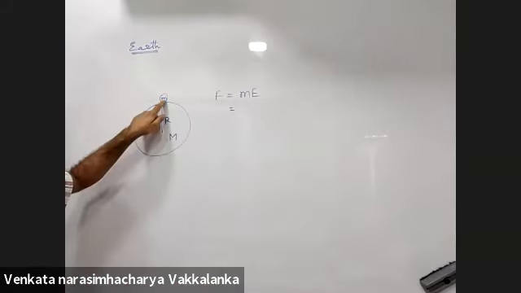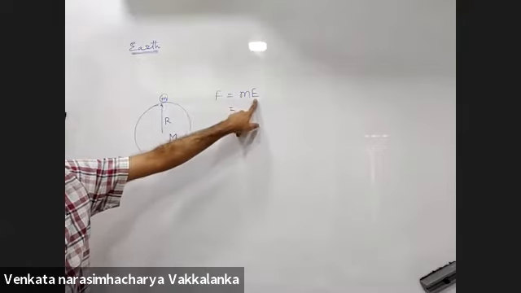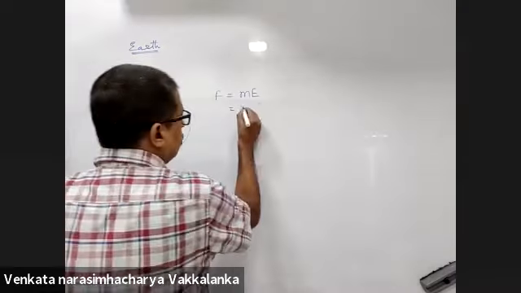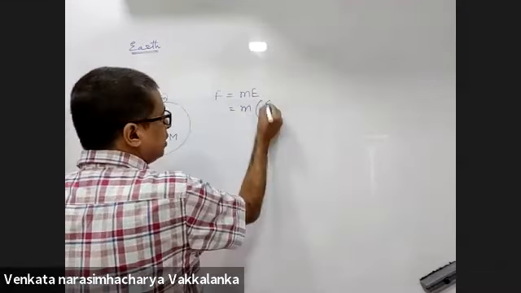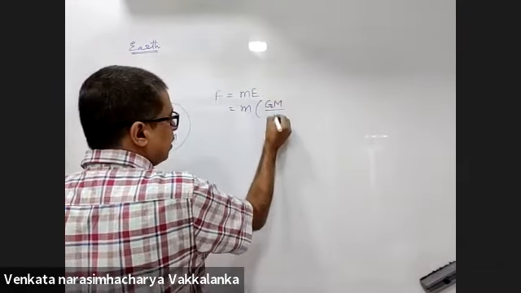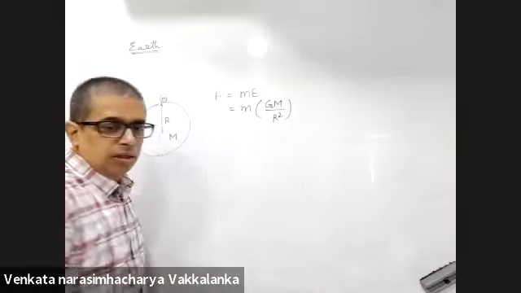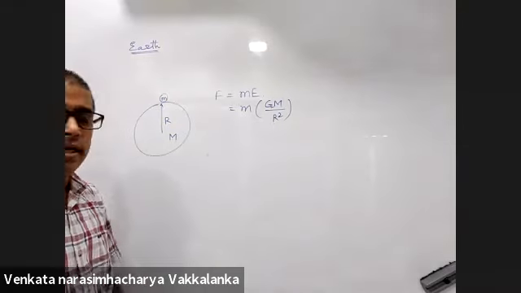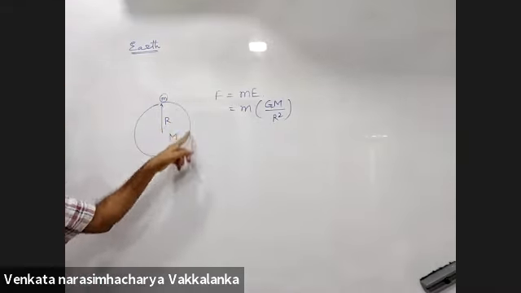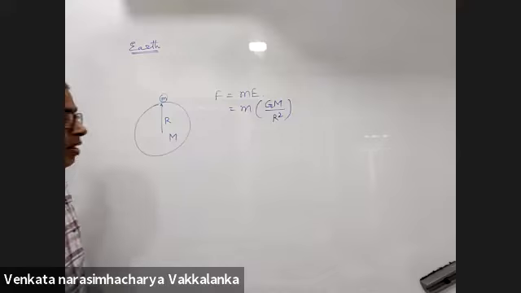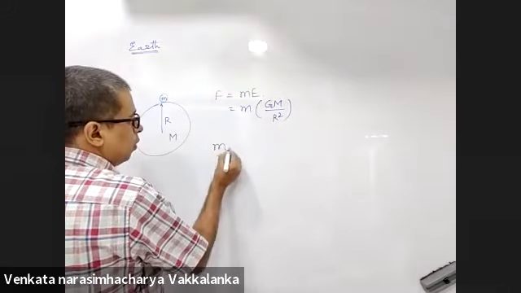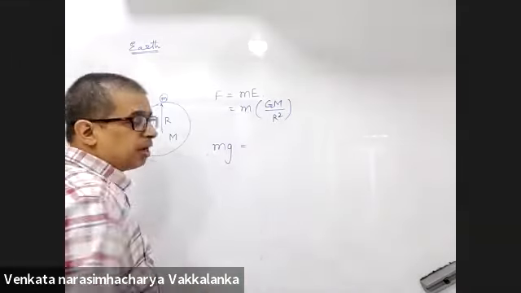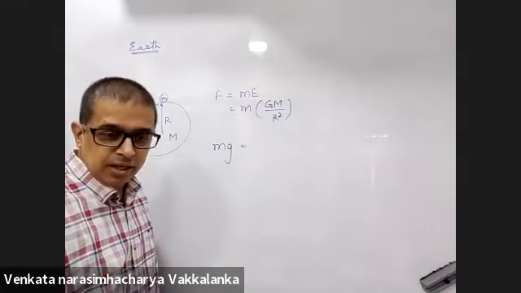Force experienced by this small m will be small m into field due to Earth on the surface. What is field due to Earth on its surface? GM by R square. Now, only in the case of Earth, acceleration is given a separate symbol called small g.